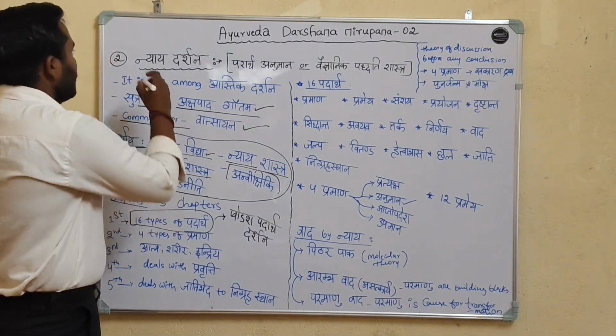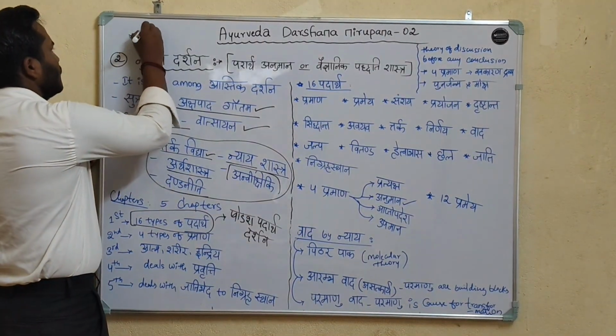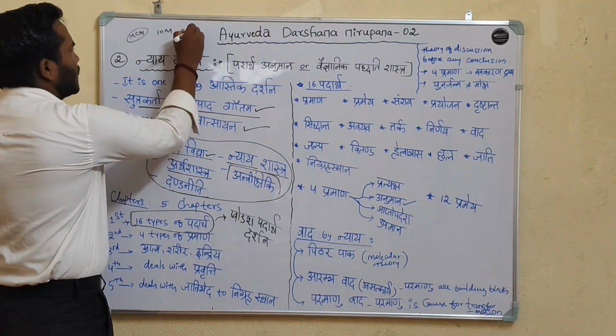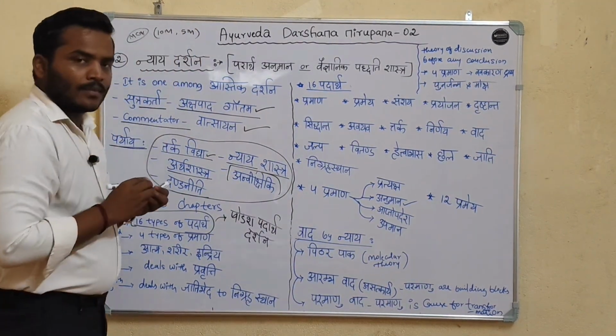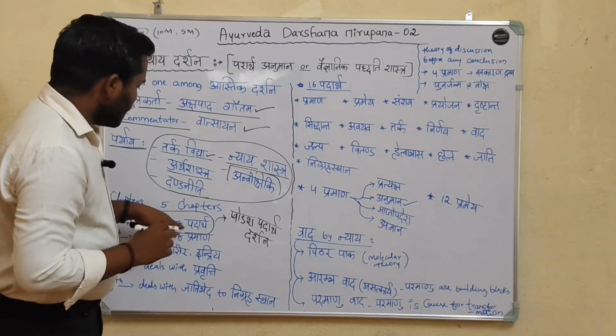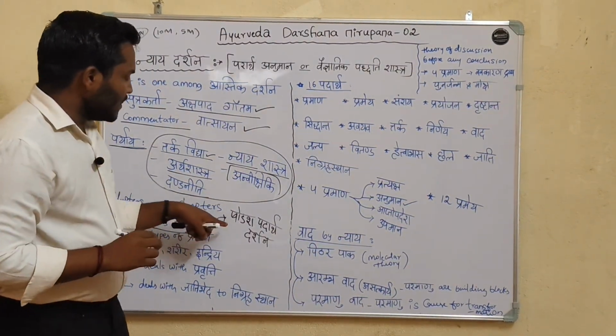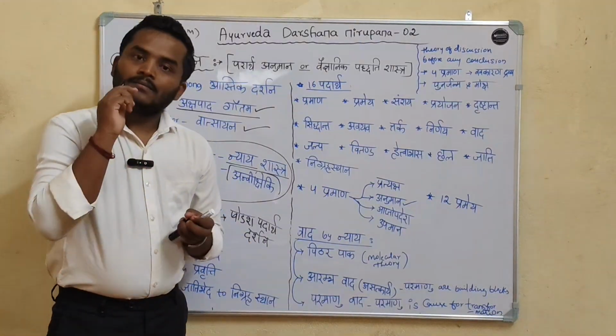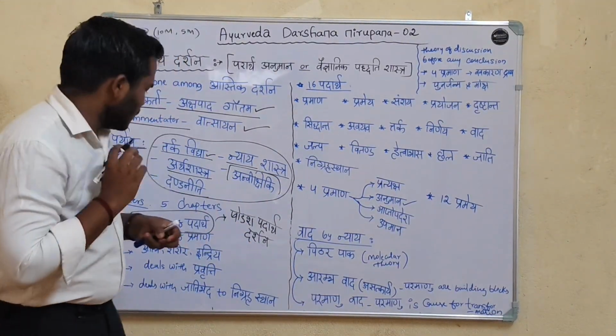In MCQs it is very important, for 10 marks and 5 marks. Sixteen types of padartha are explained in the first chapter. That is why it is also called Shodasha Padartha Darshana. The option is Nyaya Darshana.